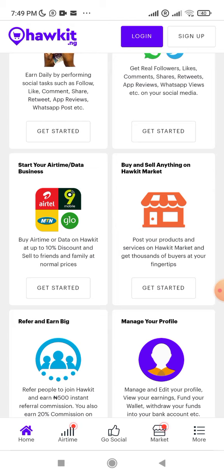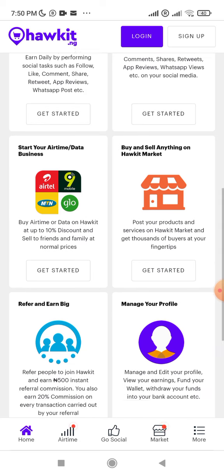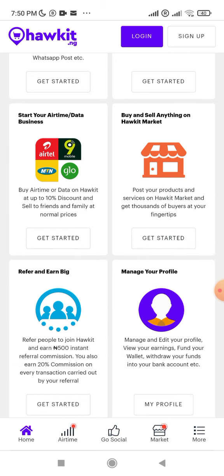So another thing I like about Hawkit is that it has something to do with your location. You know, when you are in Lagos and you are trying to market to someone outside Lagos, especially when you are not into e-commerce, your business might not really favor people that are outside Lagos.